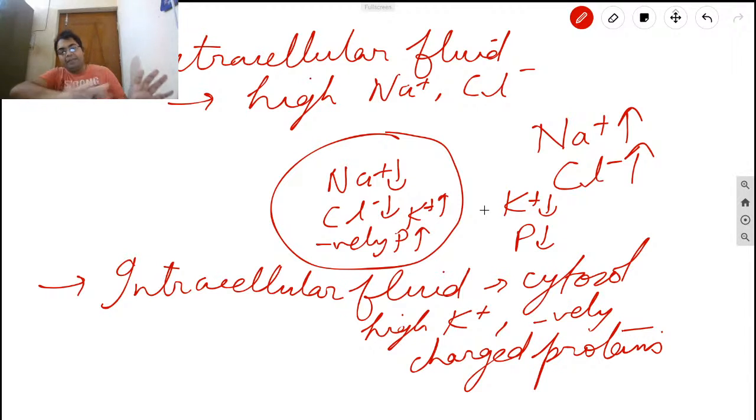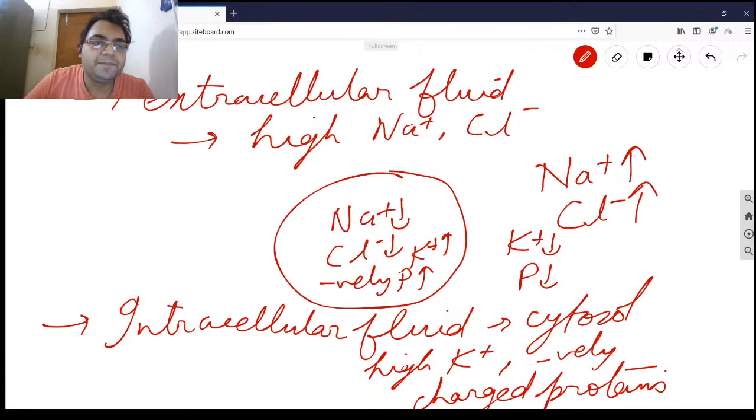They just mention Na+, K+ and so on, keep you in the dark, and directly put the question regarding the resting membrane potential. So this is the concept that I am telling you. Understand this very carefully: which charge is more, which charge is less.